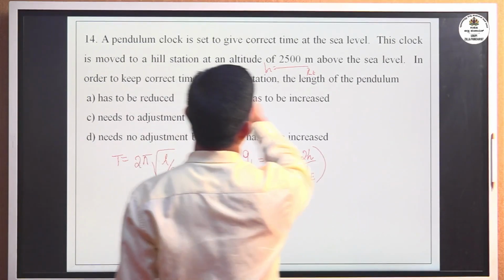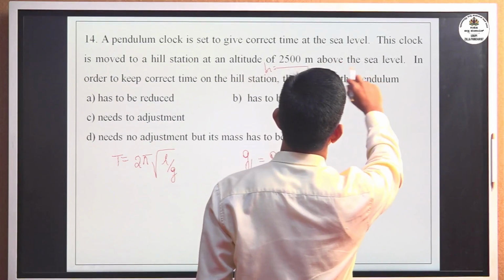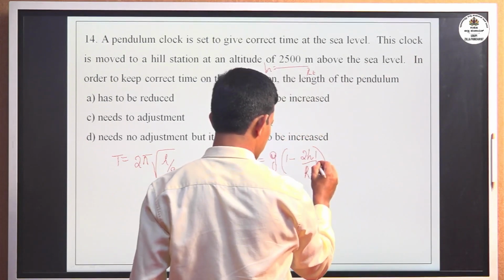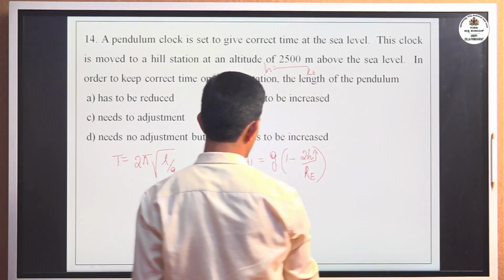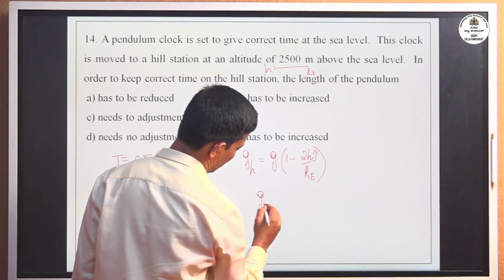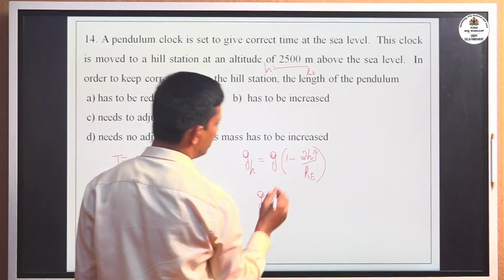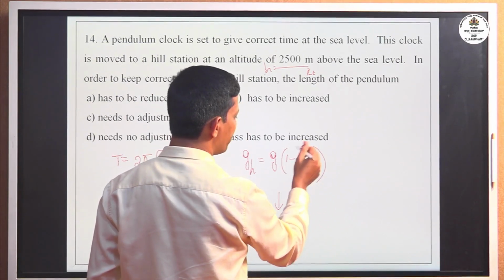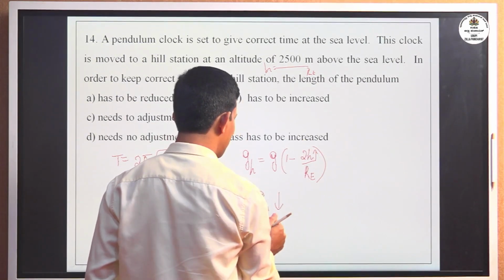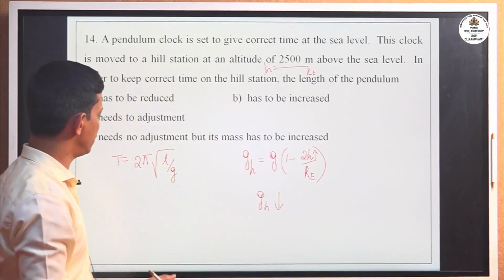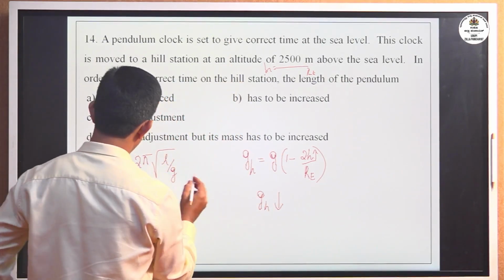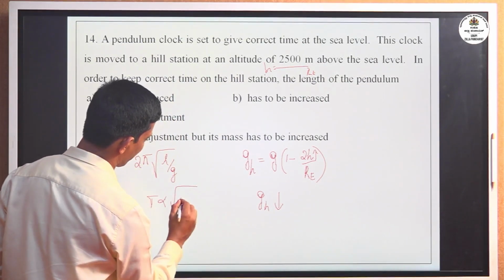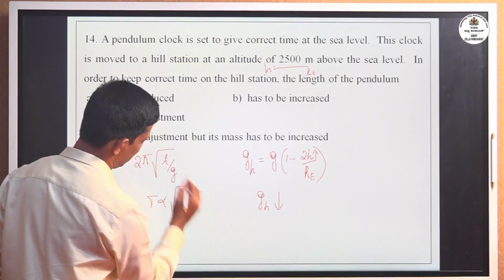Now this simple pendulum is placed above sea level. As the height increases, GH decreases, correct? Here the 2h by RE value increases, but 1 minus 2h by RE decreases, so GH decreases. Now the time period is directly proportional to root of L by GH.